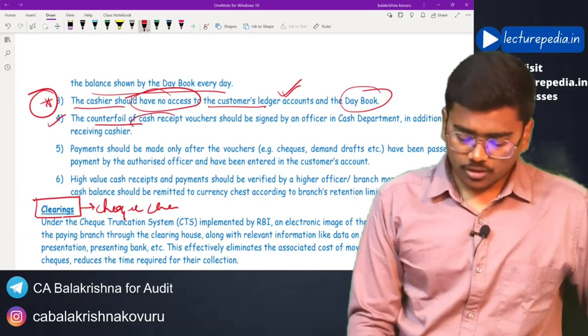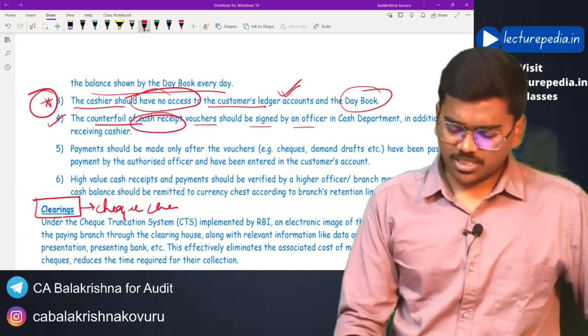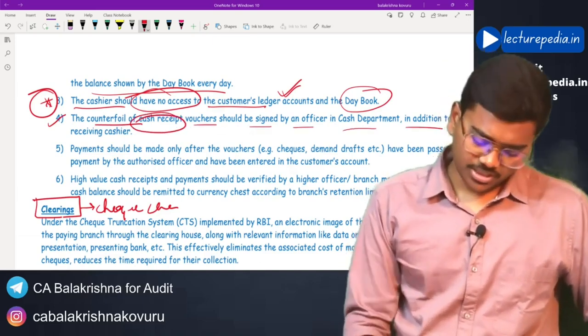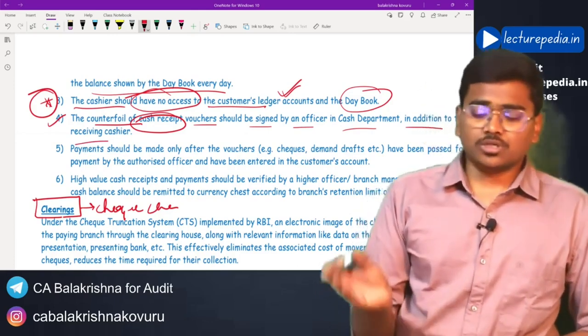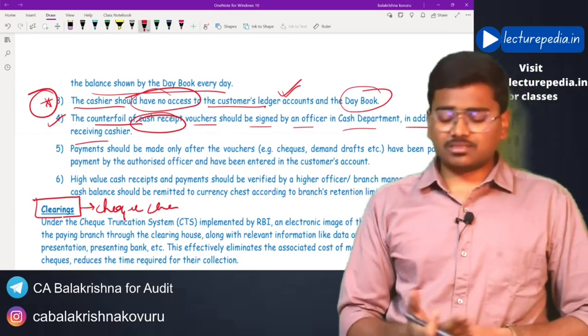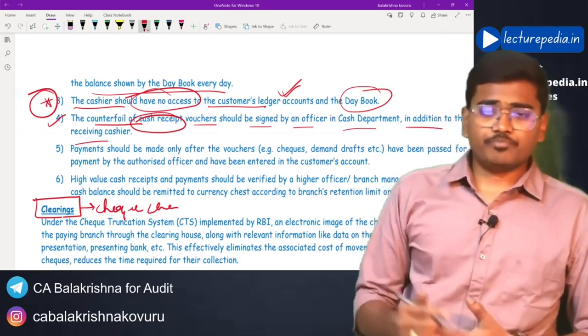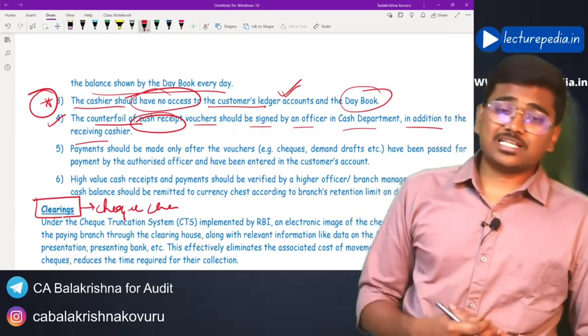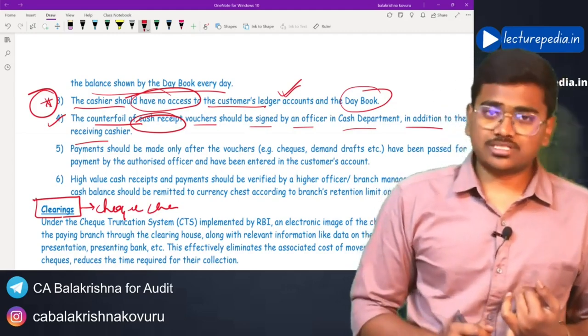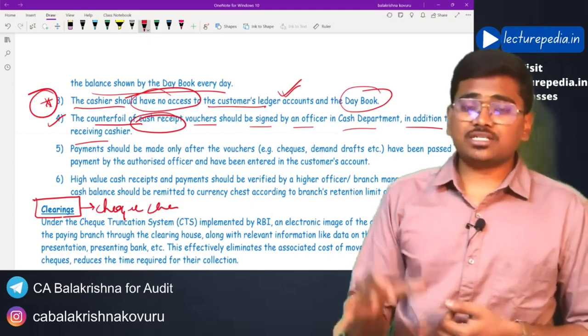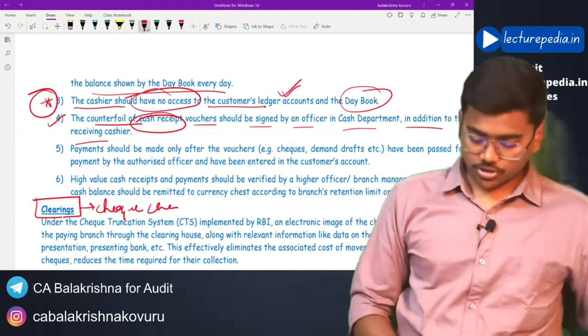Next, counterfoil of cash receipt vouchers should be signed by an officer in the cash department in addition to the receiving cashier. If you want to deposit or withdraw cash, a cash receipt will be written. That cash receipt has to be signed by at least 2 people. The cashier will sign, and along with him another officer in the cash department has to sign that voucher.